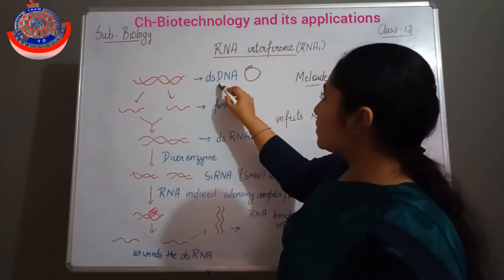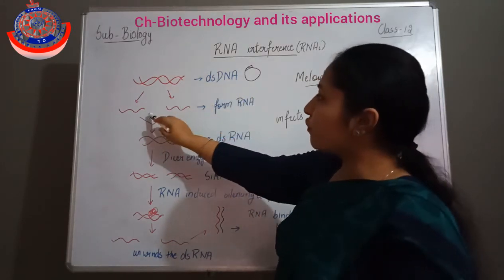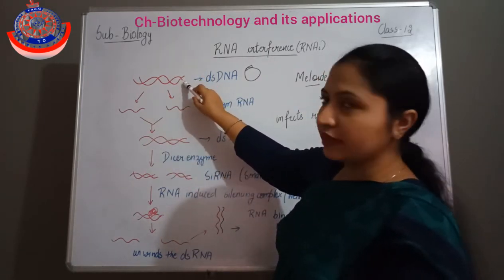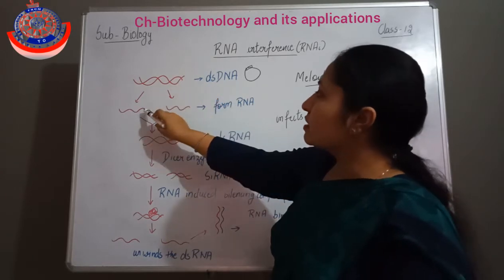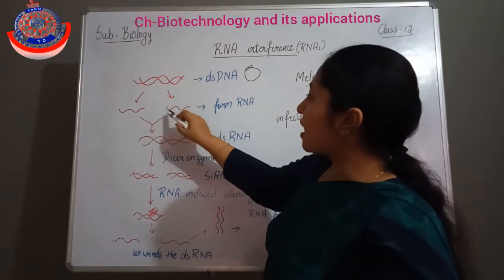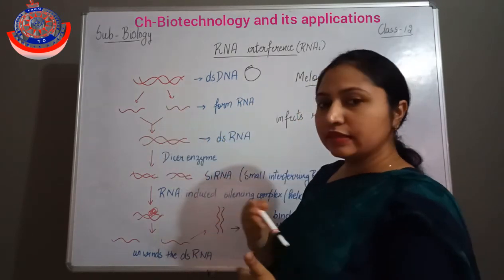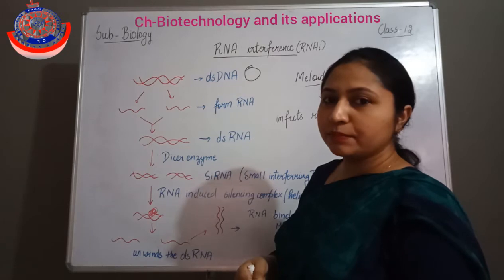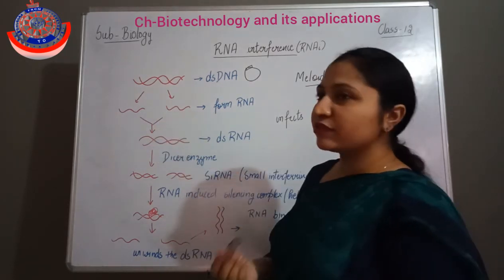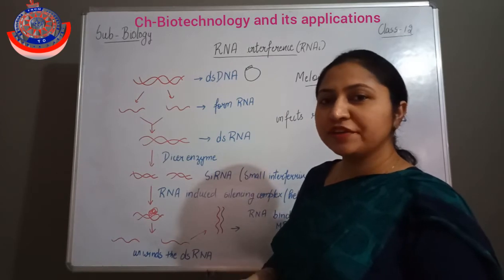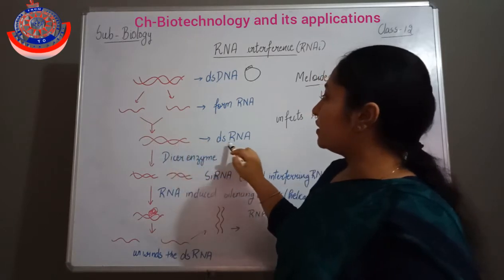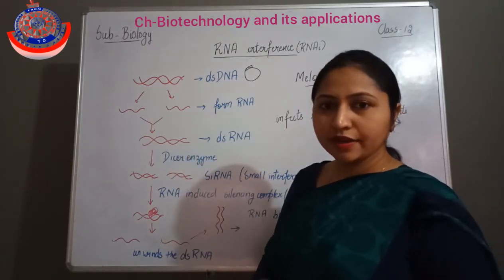This double-stranded DNA will form two RNAs, meaning both strands of the DNA after transcription will form their own RNA. Now these RNAs, what will they do? They will combine with each other, because the two RNAs formed are complementary to each other. They contain complementary base sequences. So they will combine and form double-stranded RNA.